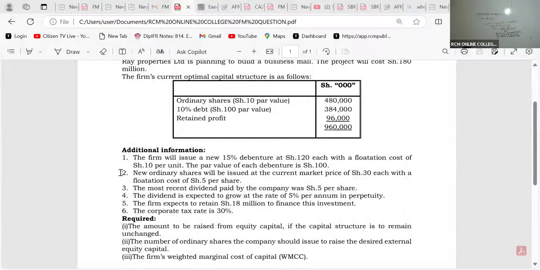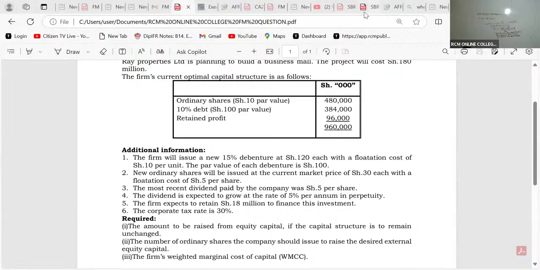So, ladies and gentlemen, what do we have here? We are told in note number 2 that the new ordinary shares will be issued at the current market price of 30. So that 30 stands for what? Is it D0 or P0? It's a market price, so that is P0, 30. The most recent dividend paid, most recent means now, is our D0, which is 5. And this dividend will be growing at 5%.